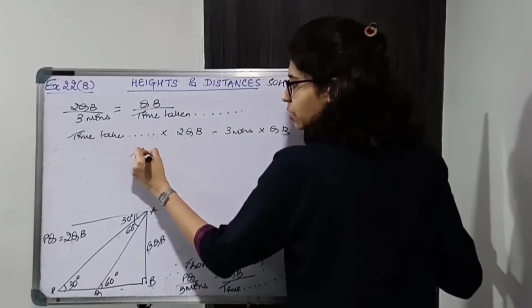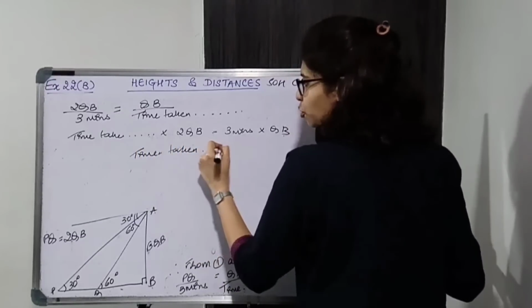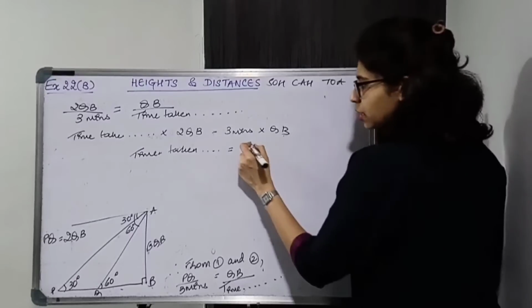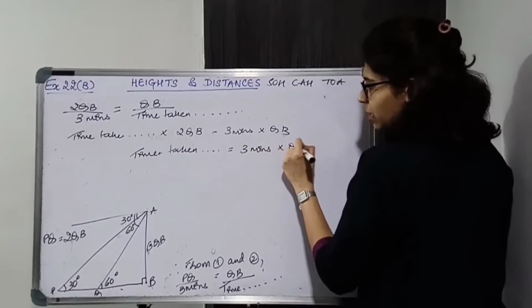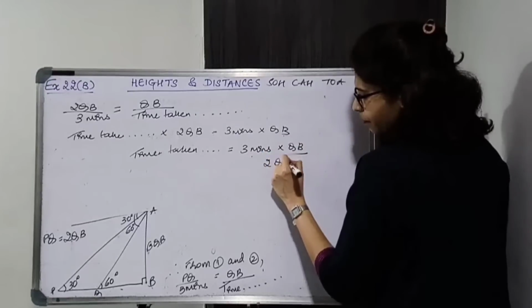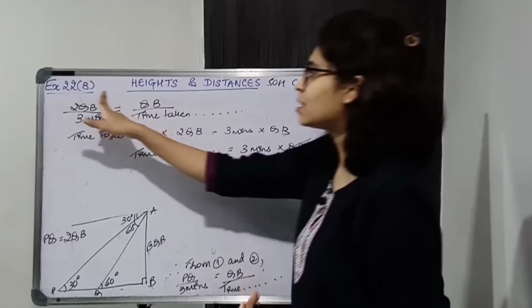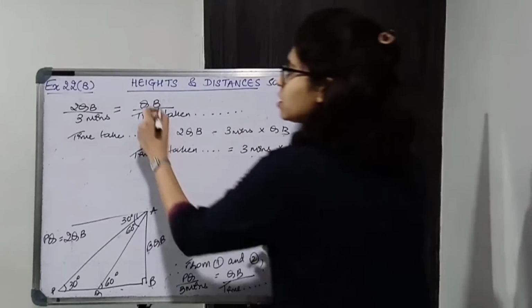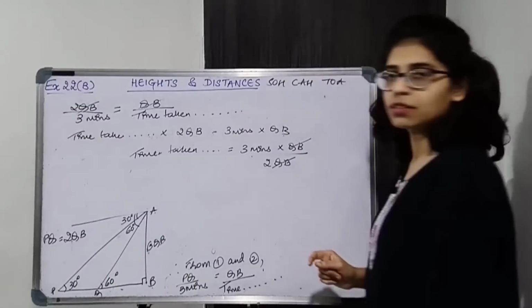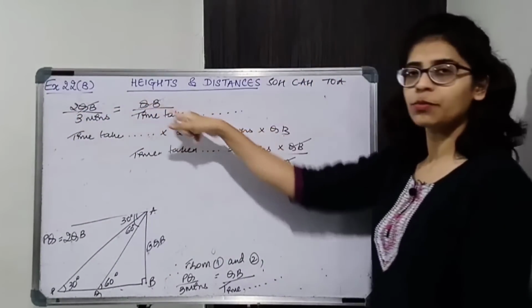So time taken from Q to B is equal to 3 into QB upon twice QB. So QB will get cancelled. Actually you can cancel QB over here only. Okay, it does not matter. So it cancels here. All right. So then you can cross multiply. So time taken is equal to 3 minutes upon 2.